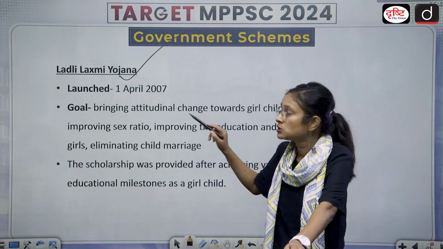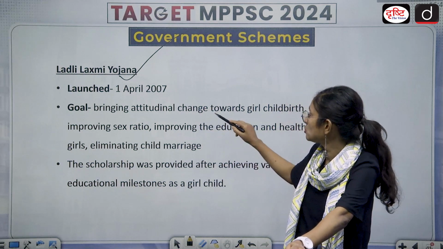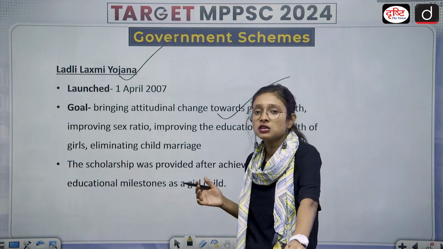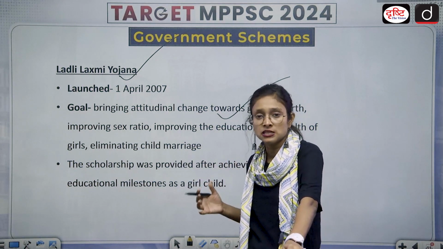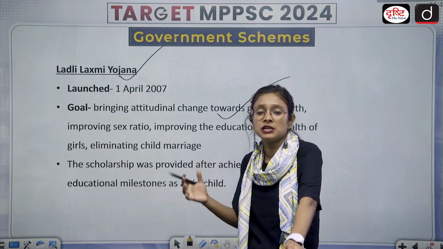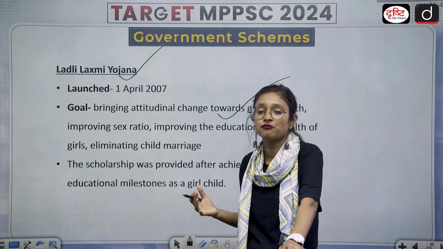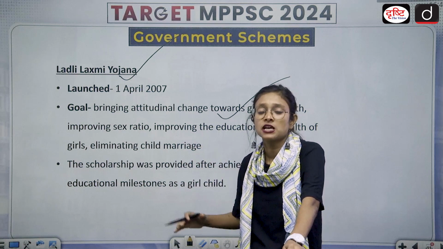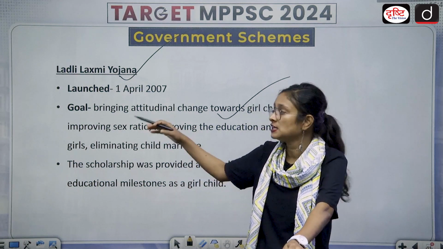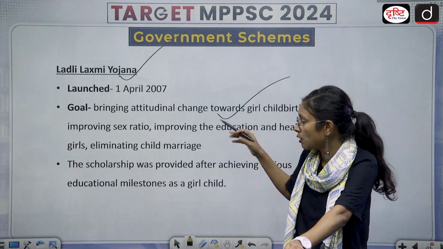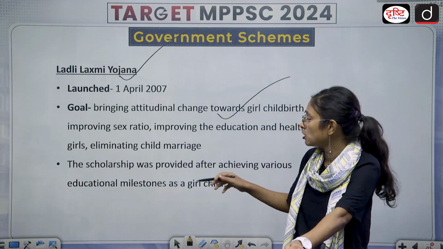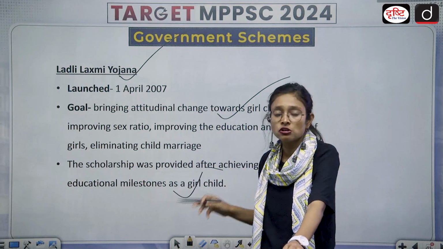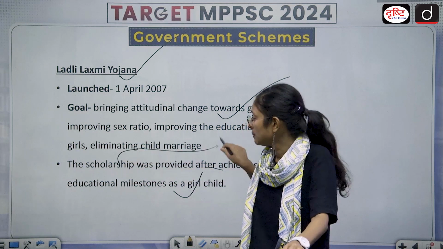What is its goal? Its goal is to bring attitudinal change towards the birth of the girl child, improve the sex ratio, and bring overall empowerment of women, because there are certain stereotypical things related to women. Generally, we can see female infanticide, a low sex ratio, and female illiteracy. So in order to remove all these obstacles in a female's life, this particular scheme, Ladli Lakshmi Yojana, has been launched by the Madhya Pradesh government, in which a scholarship is provided after achieving various educational milestones as a girl child, and it is also helpful in eliminating child marriage.